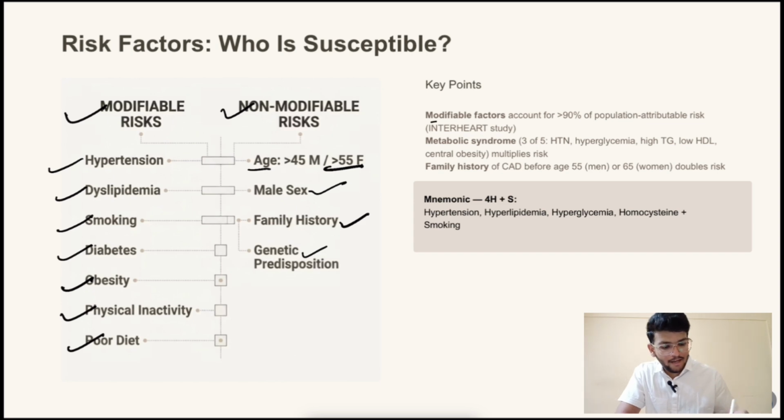Key points where the modifiable factors account for more than 90% of population attributable risk. Metabolic syndromes like hypertension, hyperglycemia, high TGs, low HDL, central obesity are the multiple risk factors for the CAD. And family history of CAD before the age 55 in men or before the age 65 in women doubles the risk. Mnemonic for the risk factor is 4H plus S, that is hypertension, hyperlipidemia, hyperglycemia, homocysteine and smoking.